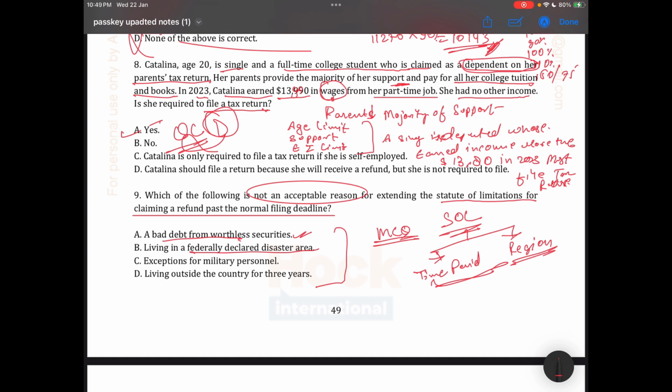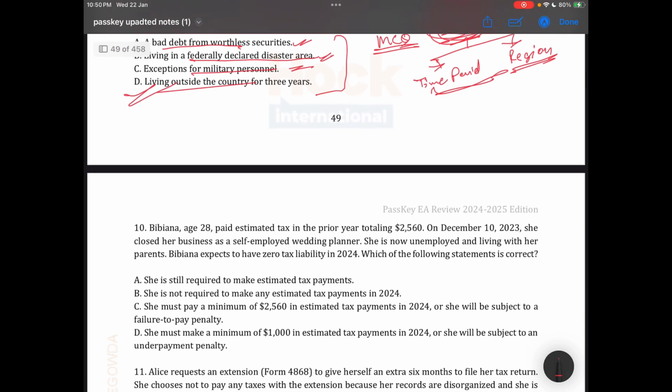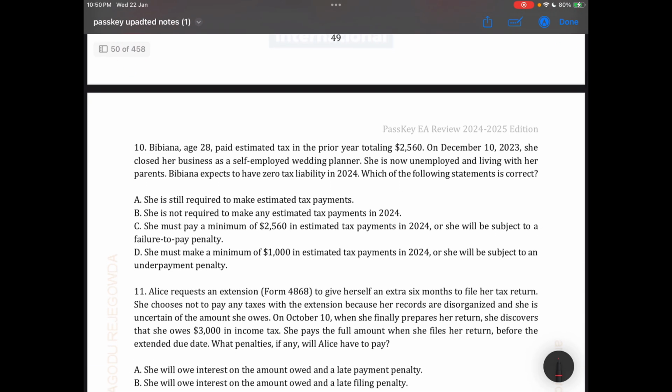Living in a FDA, Federal Disaster Area, is also an acceptable reason. The exception for military personnel is also an acceptable reason. Living outside of the country for 3 years is not an acceptable reason. If you are not understanding the point, please refer to the SOL topic. Let's move to the next question.